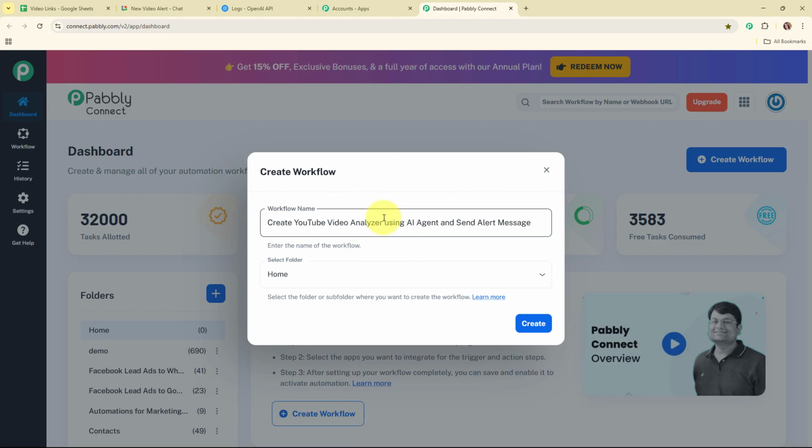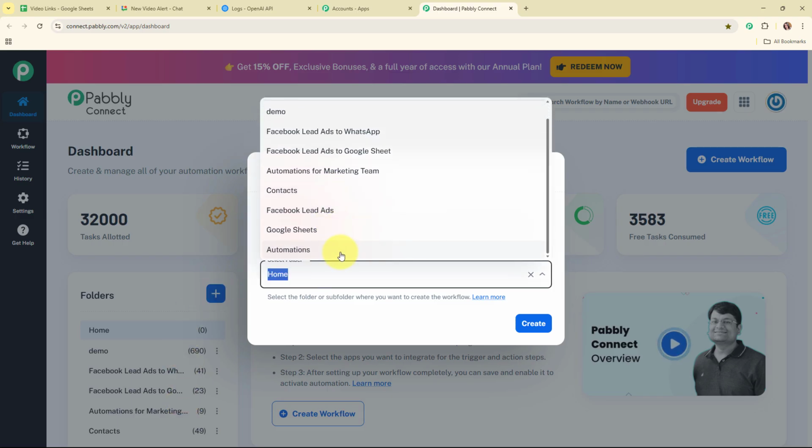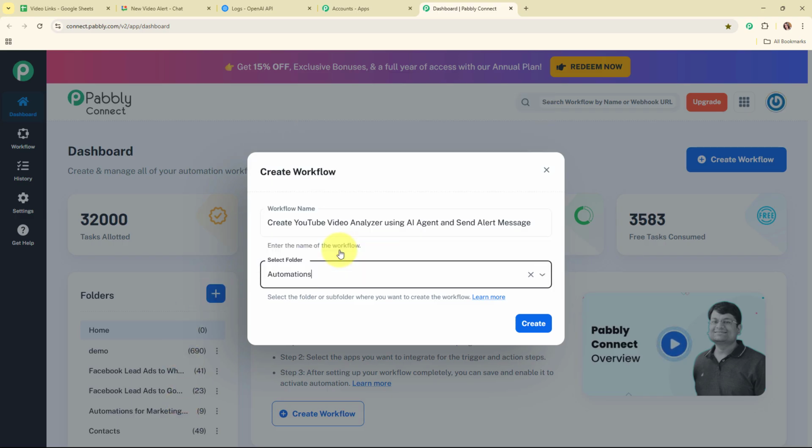And now after giving a name to my workflow, it's asking me to select the folder. So on the left side of this dashboard, you can see a folder section under which you can see the multiple folders that I've already created with some different names. So in this particular case, I'm going to select my folder as automations. You can select the folder as per your need. Also, you can create multiple folders to save your workflows accordingly.